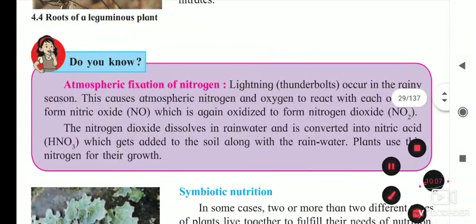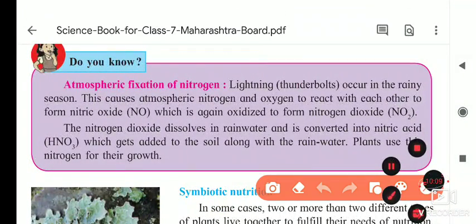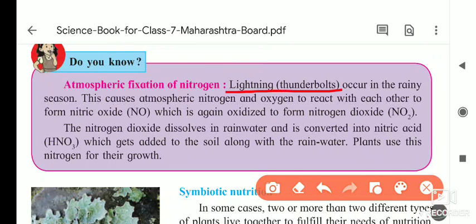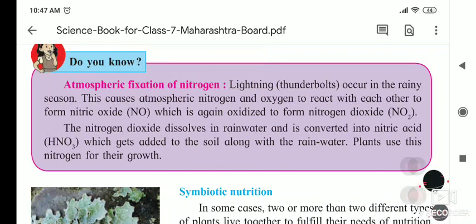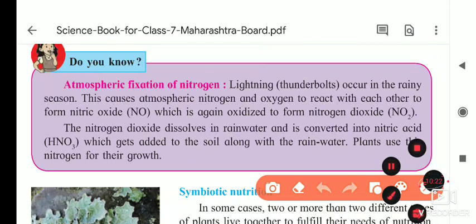Do you know, inside it is given? So what is atmospheric nitrogen fixation? Just as I told you, when lightning or thunderbolts happen, it happens in the rainy season. In that rainy season the lightning goes on, and at that time what happens?